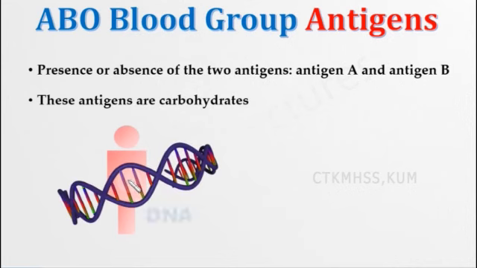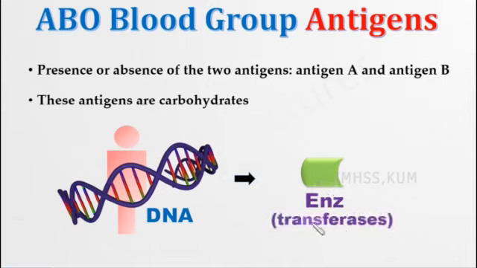This DNA expresses different types of enzymes. These enzymes catalyze a series of reactions in which they transfer sugar units. These enzymes are known as transferases. So these enzymes are responsible for the antigen expressed on the RBC. We have different antigens, that is A and B. These antigens are formed only because of these enzymes.